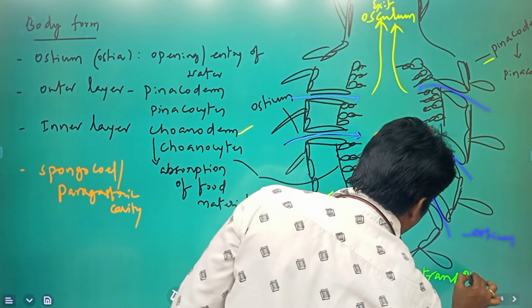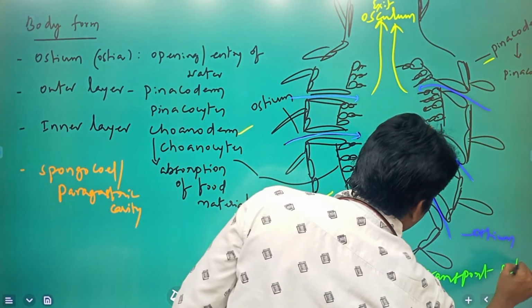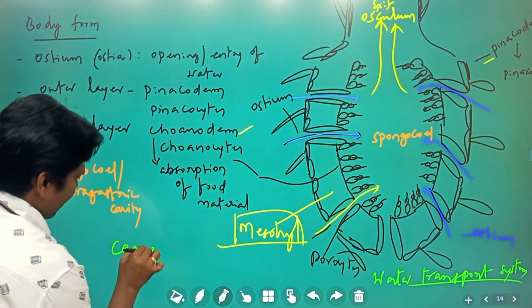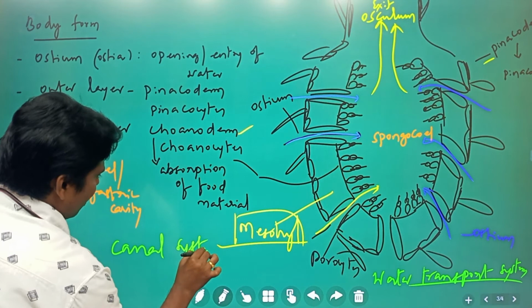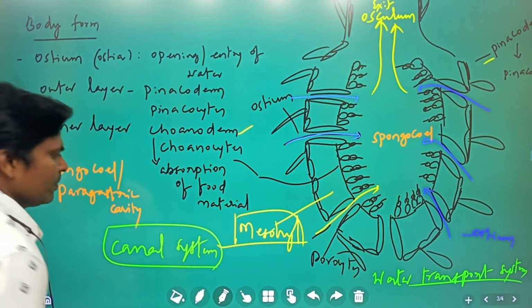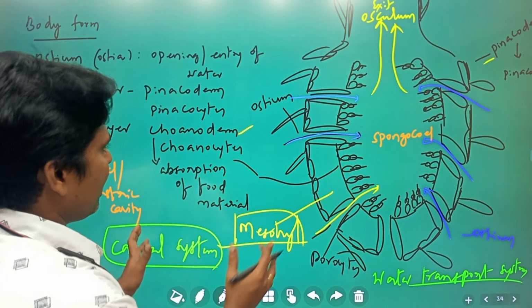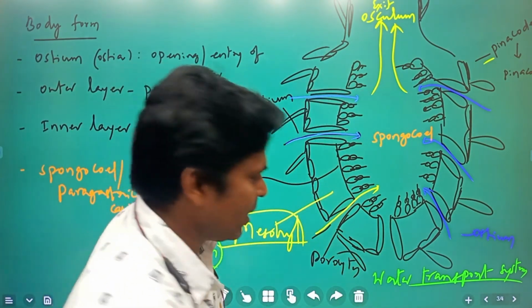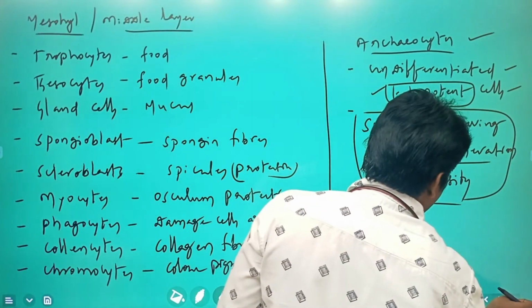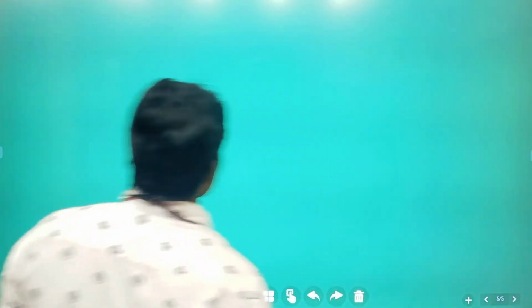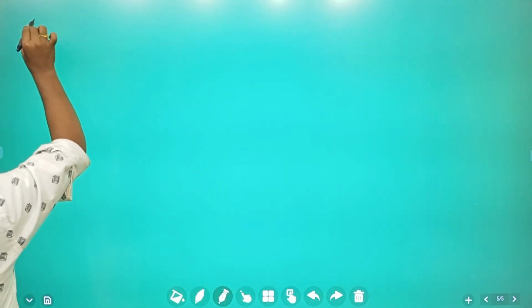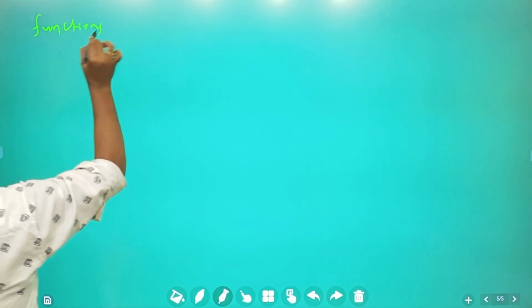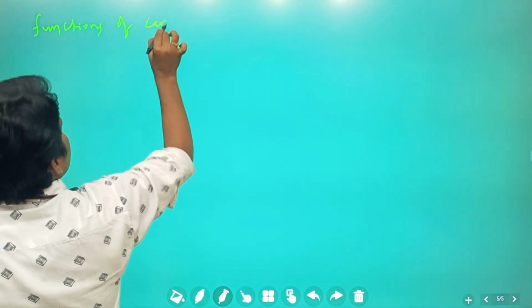This water transport system, or canal system, is responsible for certain functions. What are the functions of the canal system?